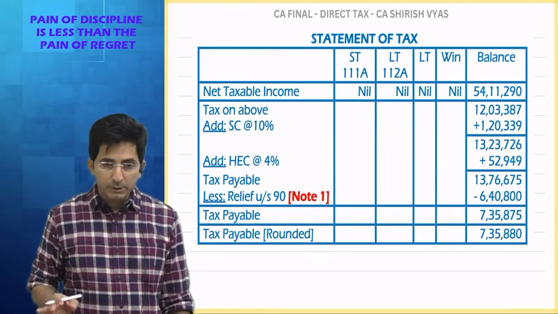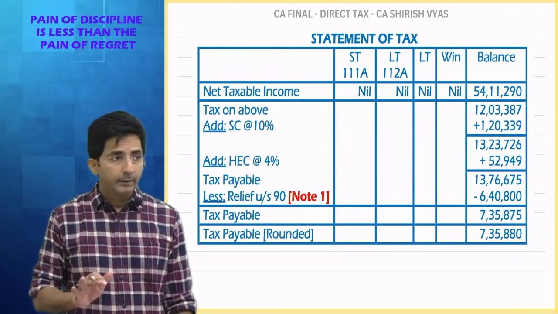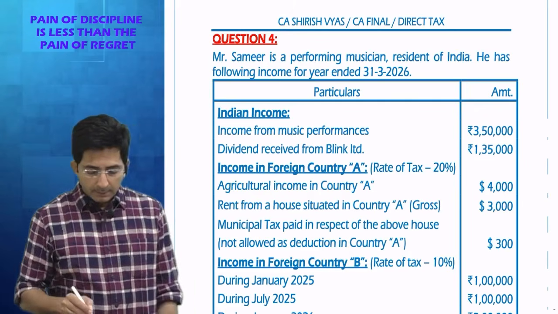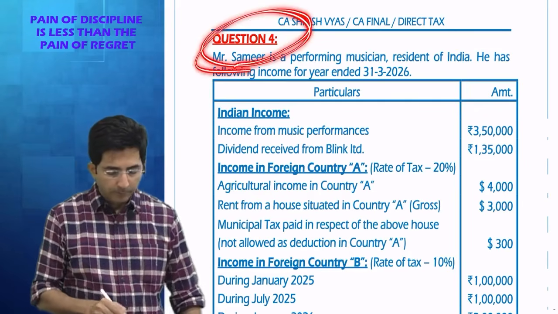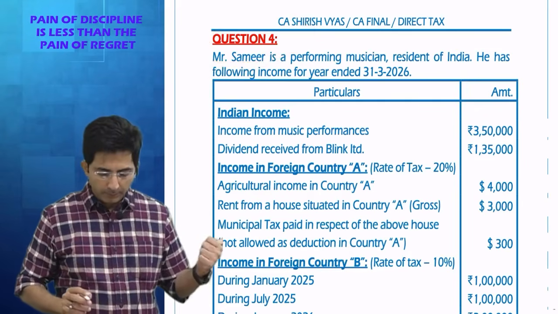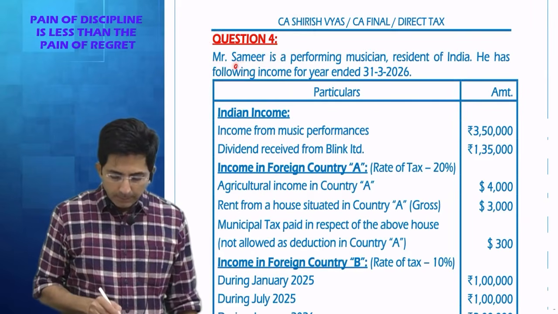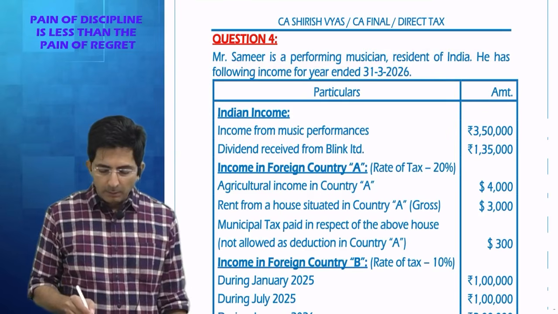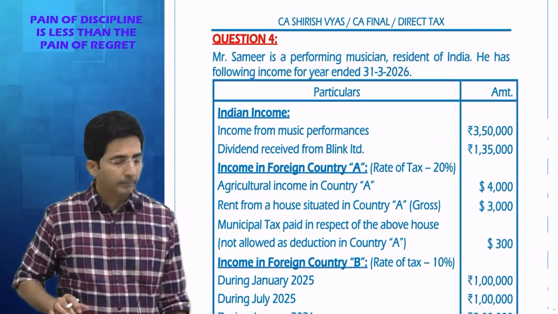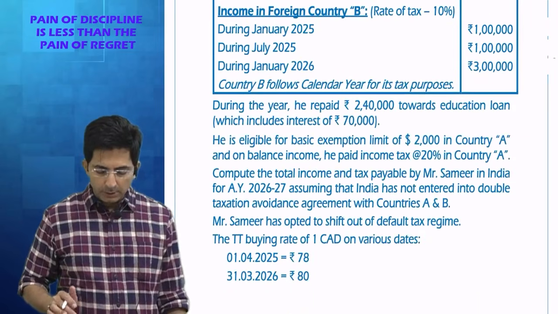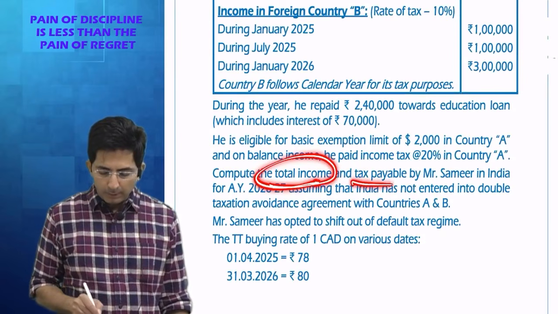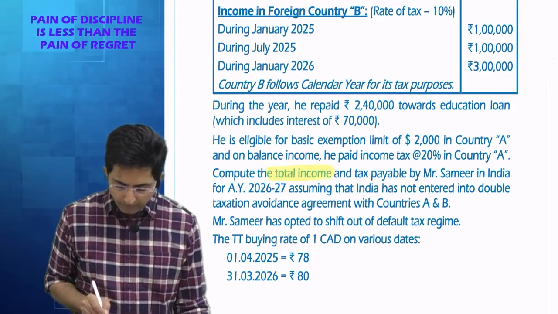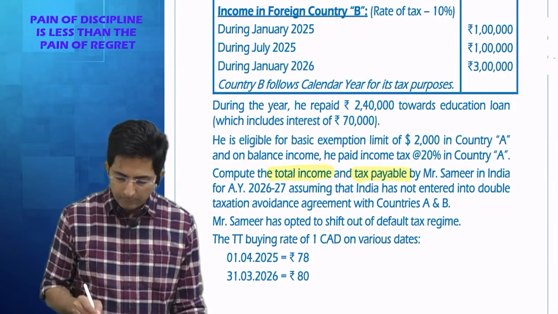So this was question number 3, where amounts were given in dollars. Okay. Then see, next is question number 4. Read question number 4. Samir is a performing musician, resident of India. See, generally in the double taxation question, you will be a resident. And what will be asked in the question? Compute the total income and tax payable. These are standard things. So let me highlight: compute the total income and tax payable.